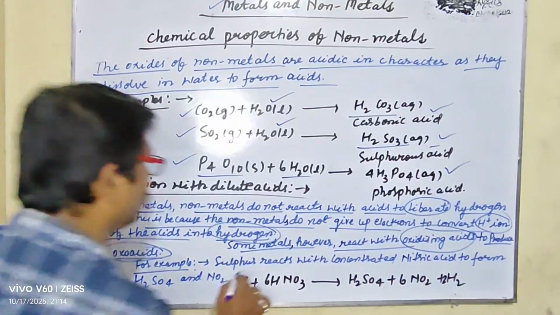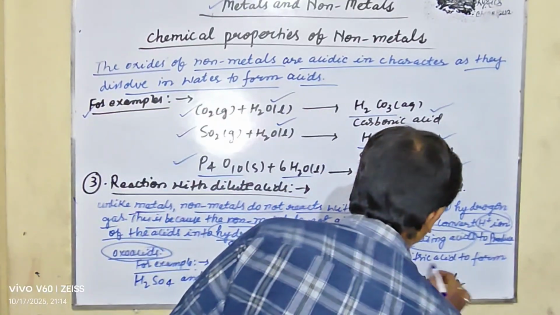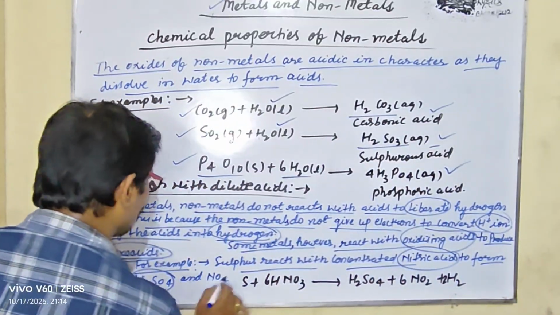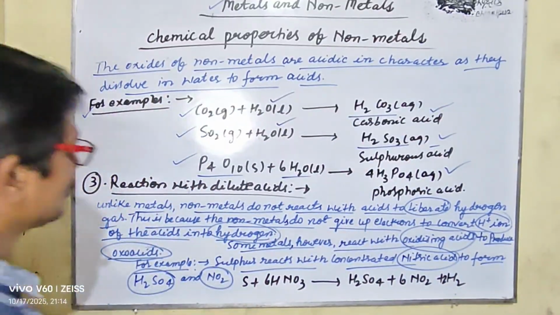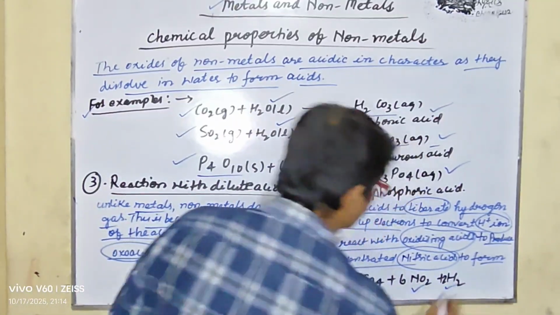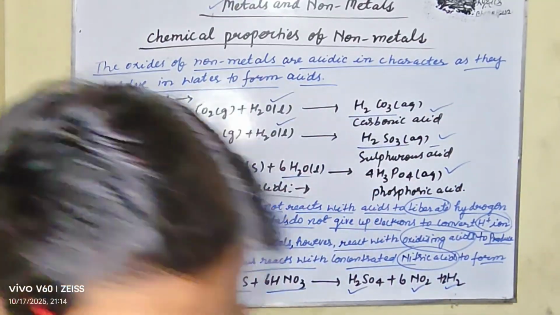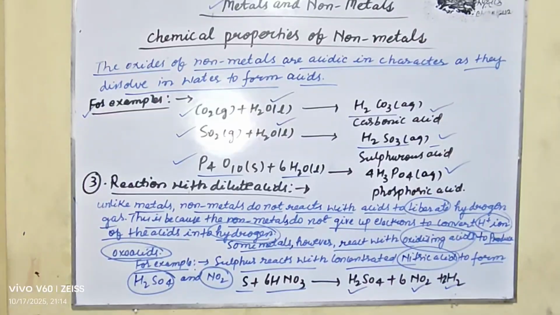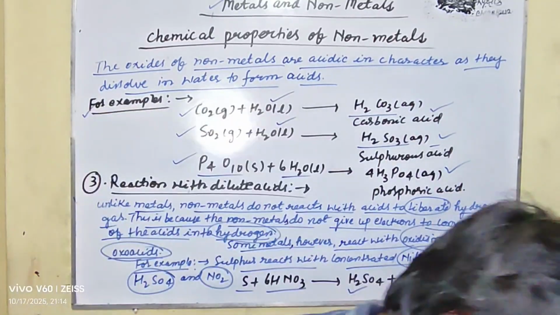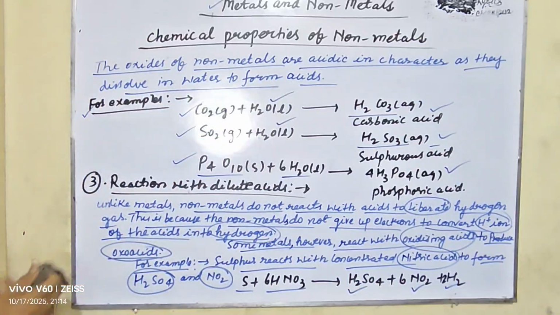For example, sulfur reacts with concentrated nitric acid to form hydrogen sulfate and NO2. This is sulfur plus HNO3, it gives hydrogen sulfate, NO2 plus 2H2O. This is all about the reaction with dilute acid.